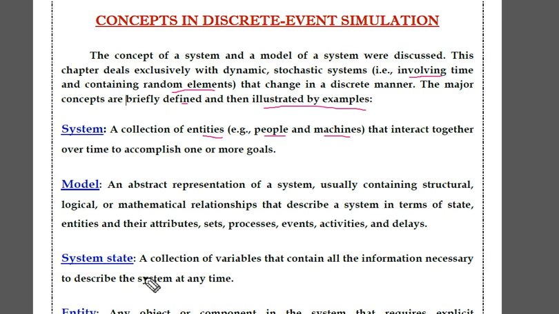We can describe a model like this. And then next one is system state. What is system state? A collection of variables that contain all the information necessary to describe the system at any time. We want to structure the system, means we want to collect more information related to that system. For a system, for example, banking system, rapid rail communications, inventory, production system, we can give more and more examples. For this system, we want system state, but it is only the collection of variables, what information the system needs.